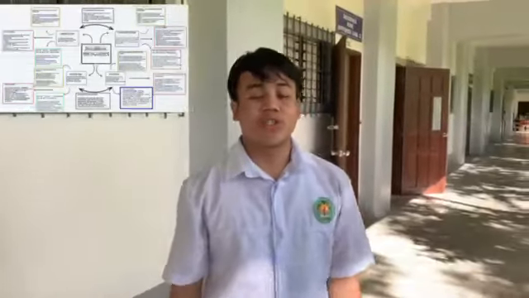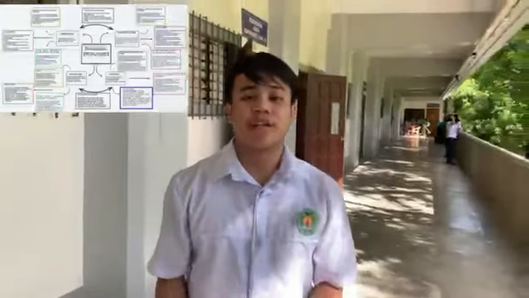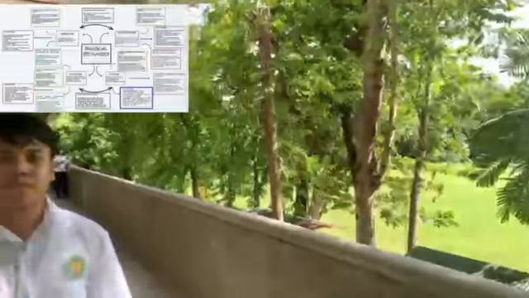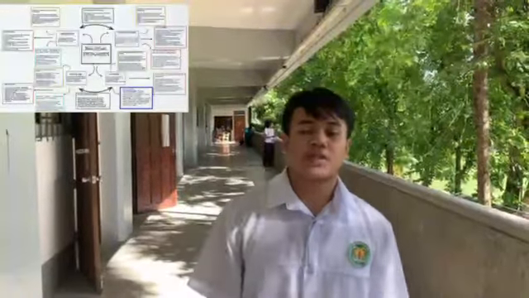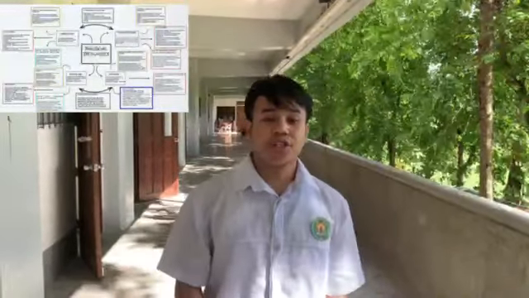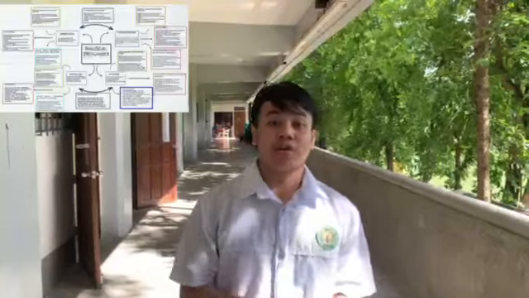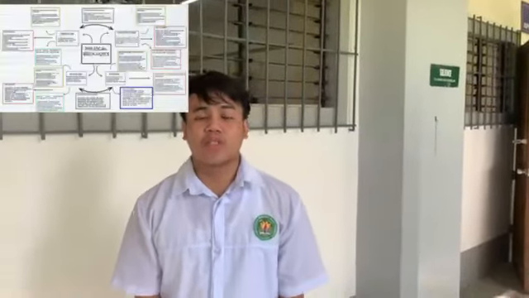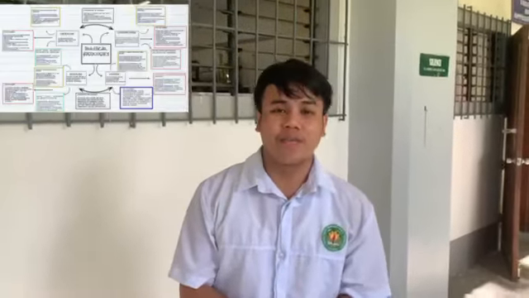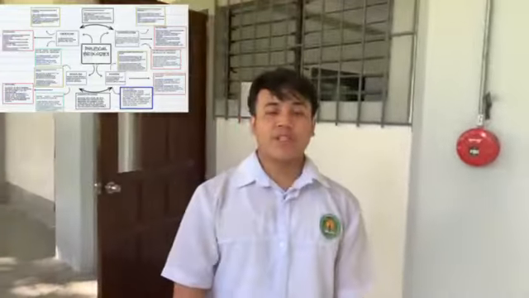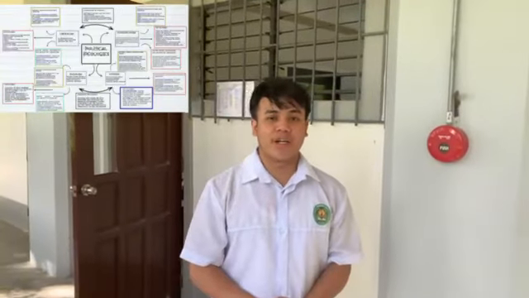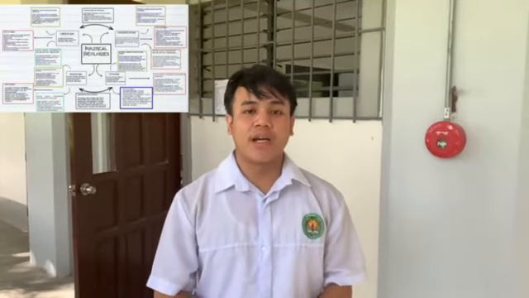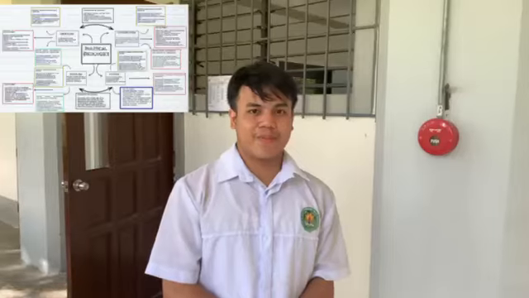The third one is socialism. Socialism is broadly defined as a social economic system. The key features of socialism are the collective or public ownership, and the second one is equality or redistribution. The historical figures associated with socialism are Karl Marx and Vladimir Lenin. The major social movements of socialism are the labor movements and the civil rights movements.